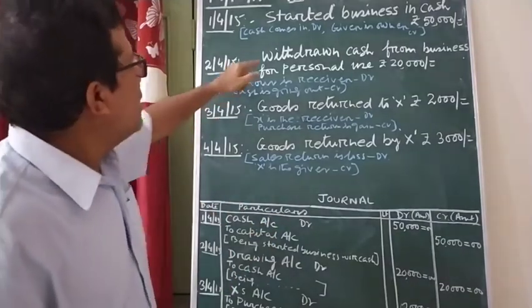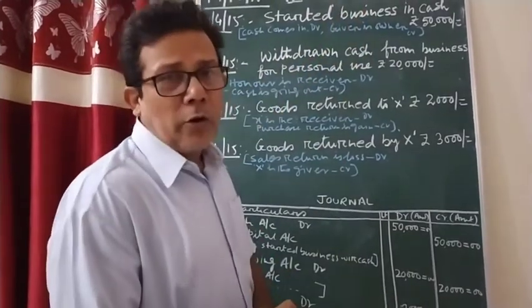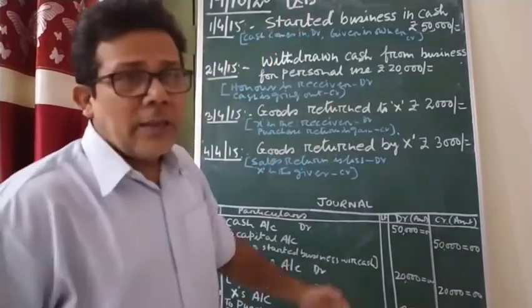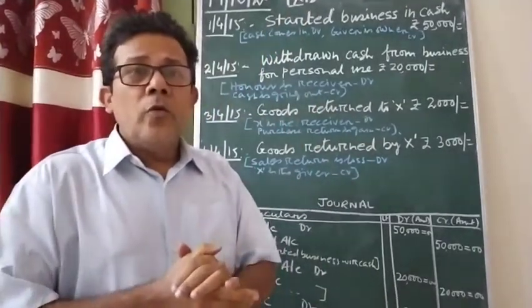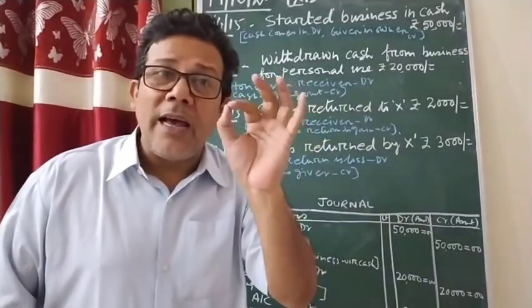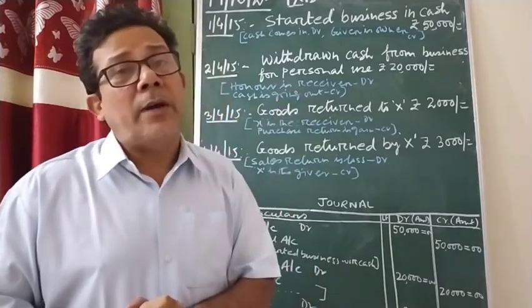Okay, first one. Started business in cash or with cash 50,000 rupees. Now you have to understand, it's a different type. Started business, that means who gives the cash? Who has given the cash to start the business? Definitely the owner has given that particular cash to start the business, or not, beta.